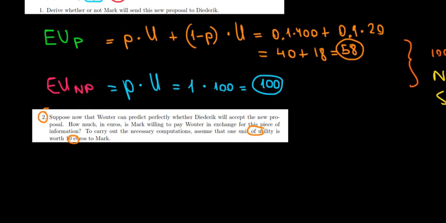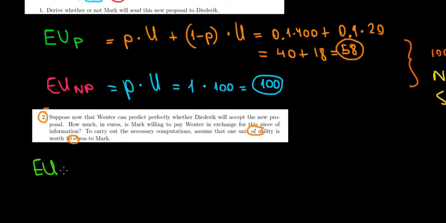Okay, so let's go back to the question and recall that we have these probabilities to work with. So over here, we are still uncertain whether Wouter is going to tell us to propose or not, but there's going to be a benefit to us if he tells us so. So let's actually compute the expected utility from this advice.